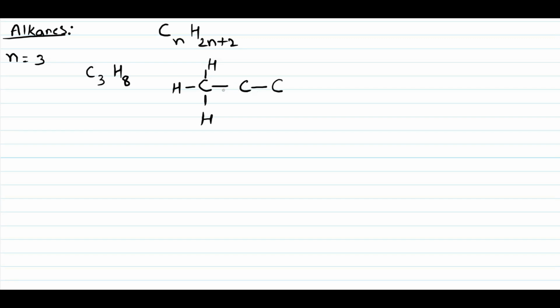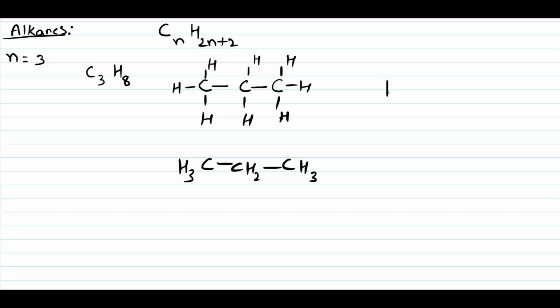On this carbon we have 2 lines already, so the remaining 2 are hydrogens. On this carbon there is already 1 line, and each line represents 1 bond, so the remaining 3 bonds have 3 hydrogens. We can write this structure as C with 3 hydrogens, bond, C with 2 hydrogens, bond, then a carbon with 3 hydrogens. Here 3 carbons are there, so the word is prop. As there is a single bond, propane is the word we use.